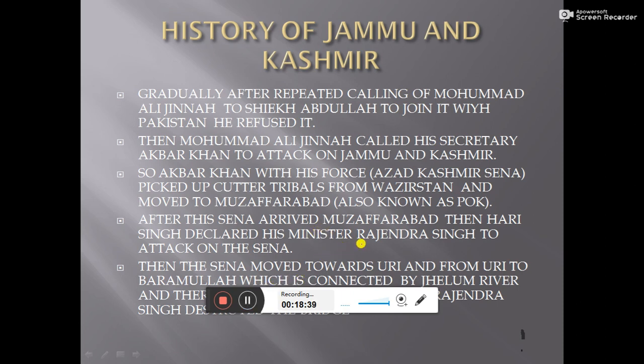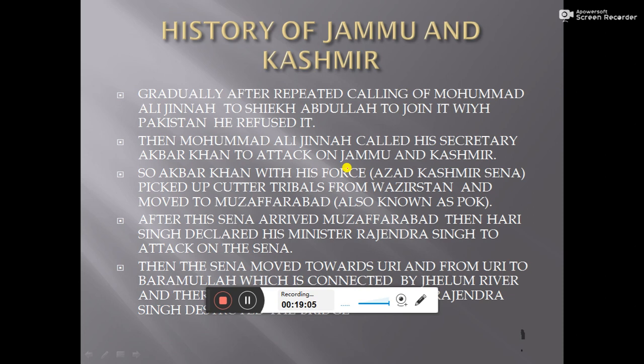So he called his secret minister Rajendra Singh and told him to attack the Sena with his personnel. But Rajendra Singh was a sharp-minded person. He said that his Sena contained mostly Muslim members, and they were at the lower positions also. If they attacked these people, then what would happen?